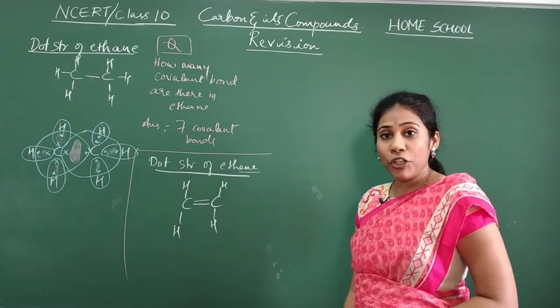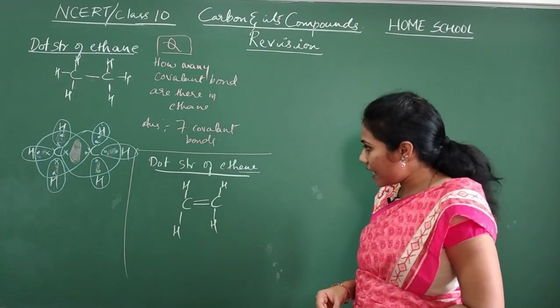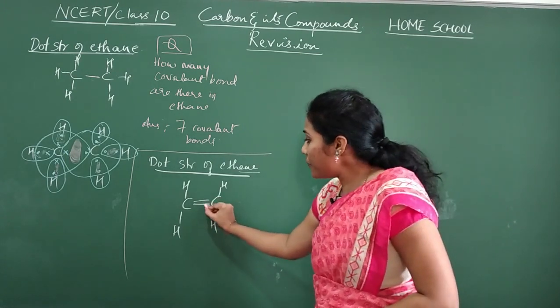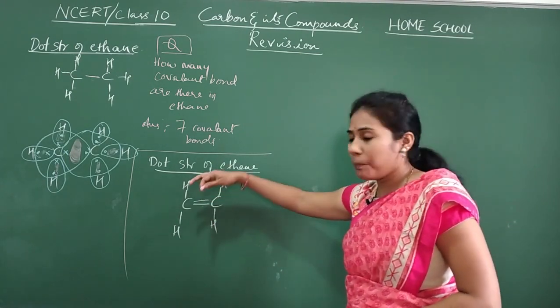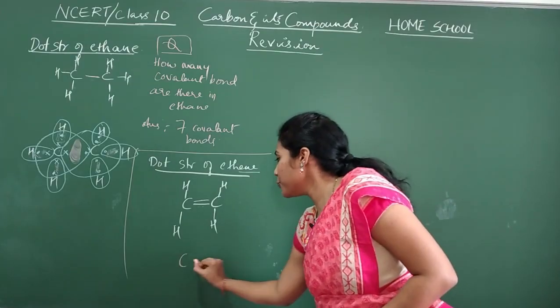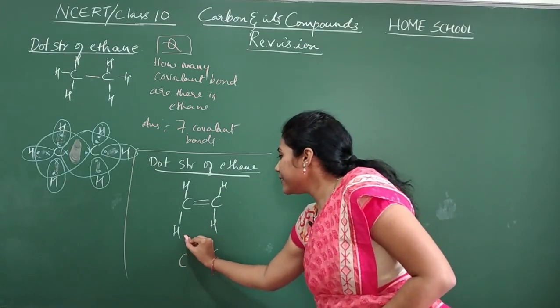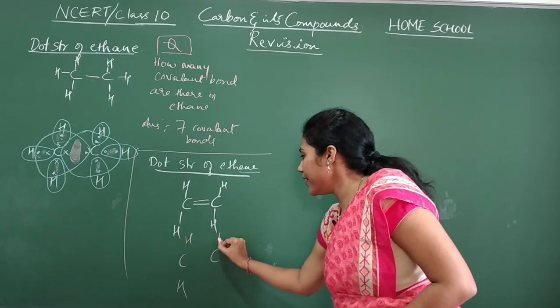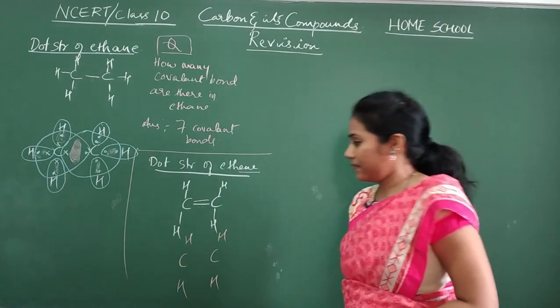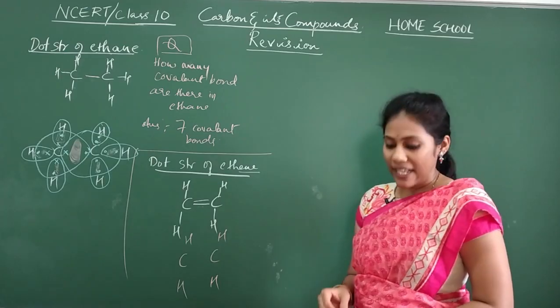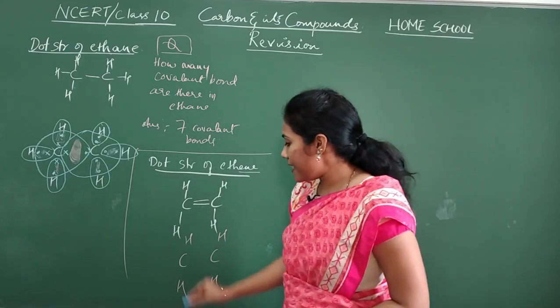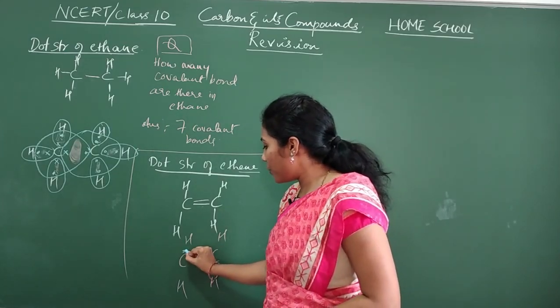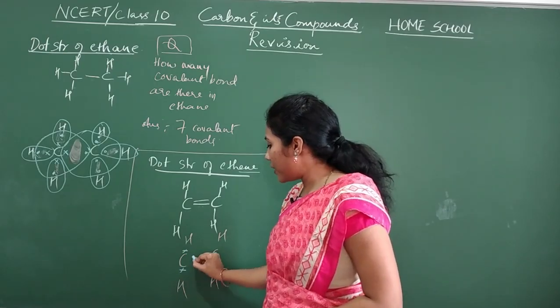Okay, and now what you have to do to write the dot structure? Just without bonds, you put the basic structure. See, 2 carbons are here, and this is having 1 hydrogen, second hydrogen, and here 1 hydrogen, 1 another. Okay, and now show the valence electrons. Carbon has 4 valence electrons. One I will show here, another one I will show here.